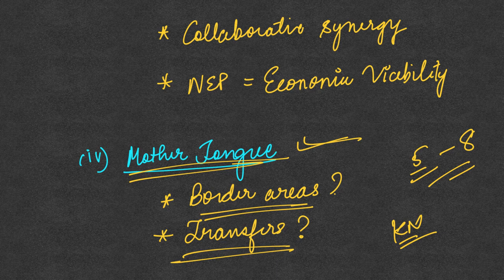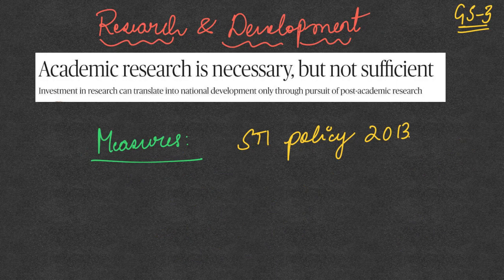So this is another hurdle that can come in the way of universalization of education. And when a different language is not understandable by the children, it is going to affect their foundational literacy, which is directly going to impact the universalization of education.